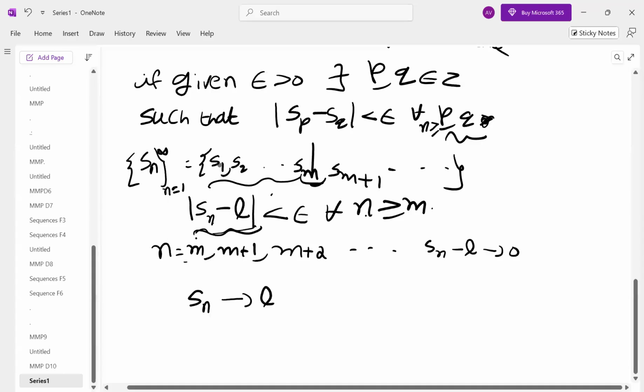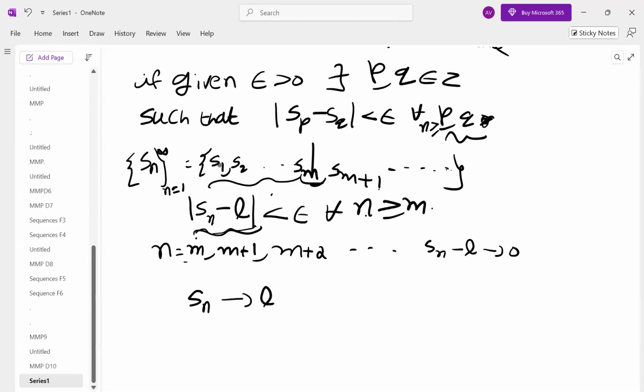But from M onwards, it appears as if it is approaching a real number L. That L towards which it is converging is called the limit of the sequence. So that's how we have seen.